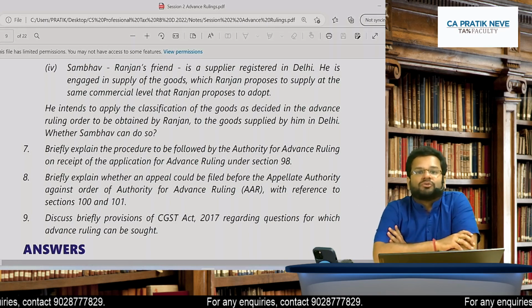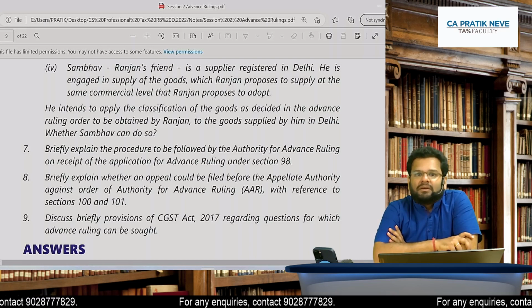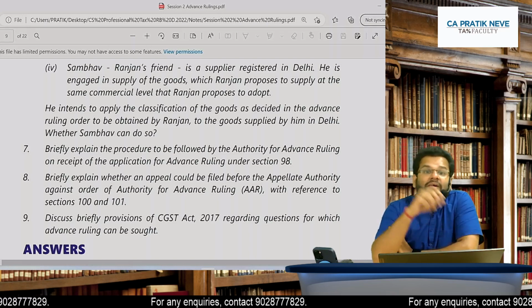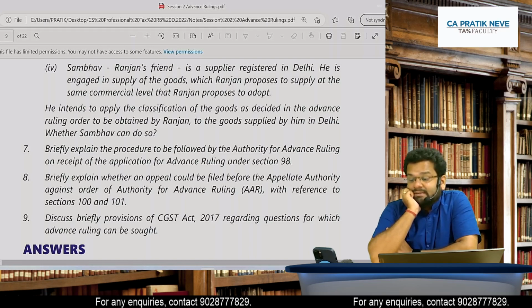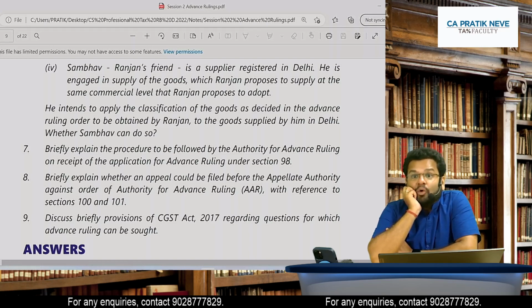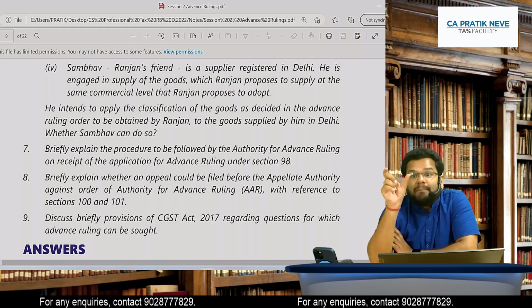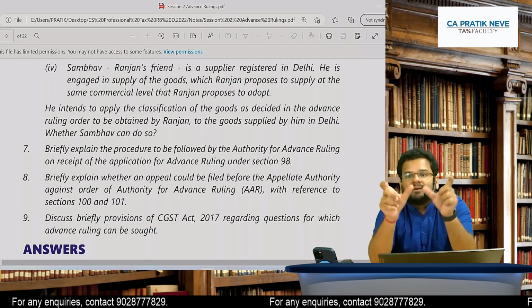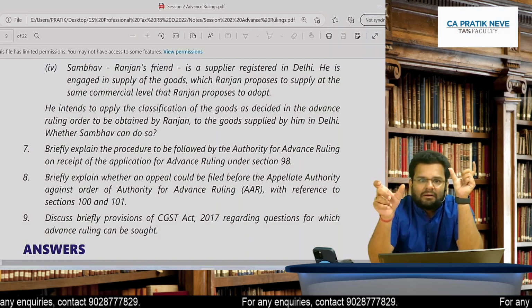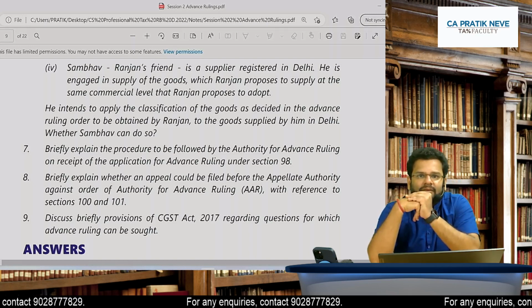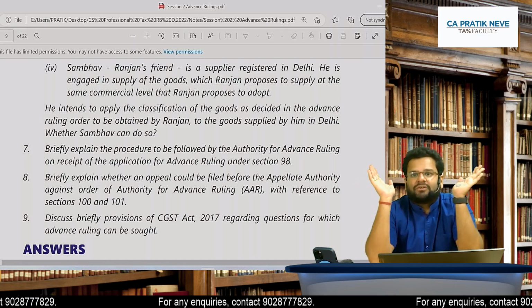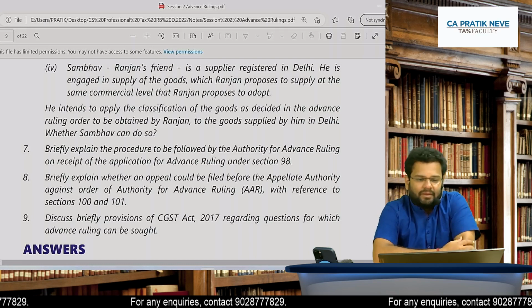No, it's not possible. Why so? Because advance ruling is binding only on the applicant who has sought it and the concerned officer, isn't it? For that particular question. Yes, very good.